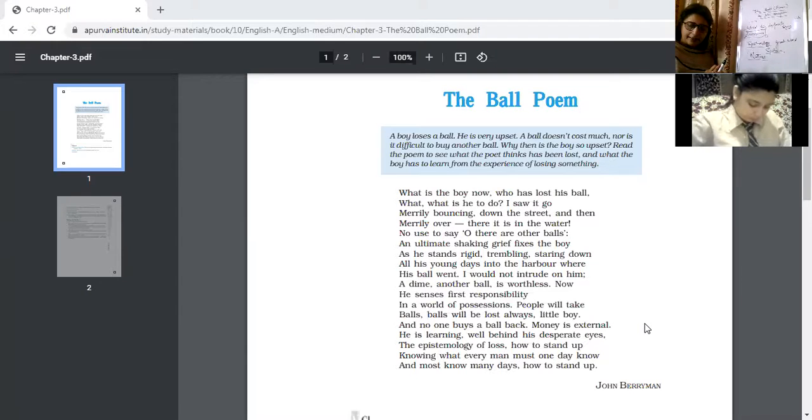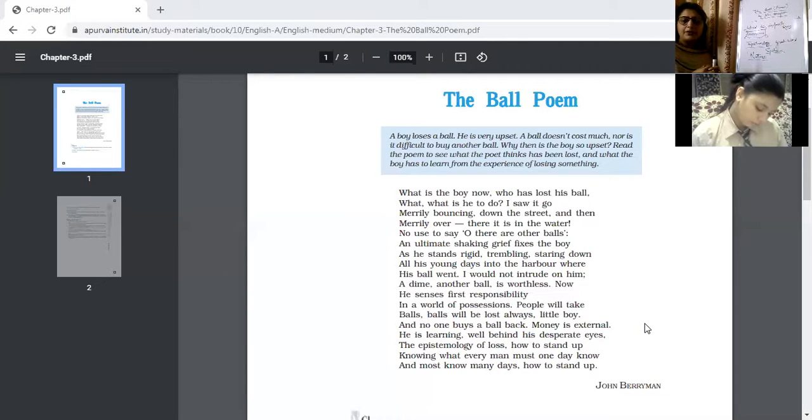How to stand up, knowing what every man must one day know, and most know many days how to stand up. The poet is saying that the boy should learn the epistemology of loss. The boy should learn the nature of loss. What kind of nature? That is how to stand up against that loss. How to stand up? It means he should learn to bear that loss.